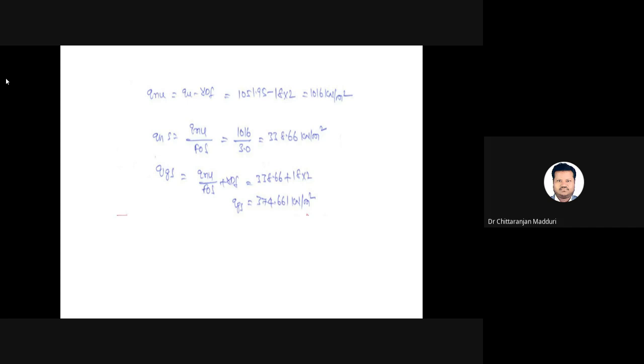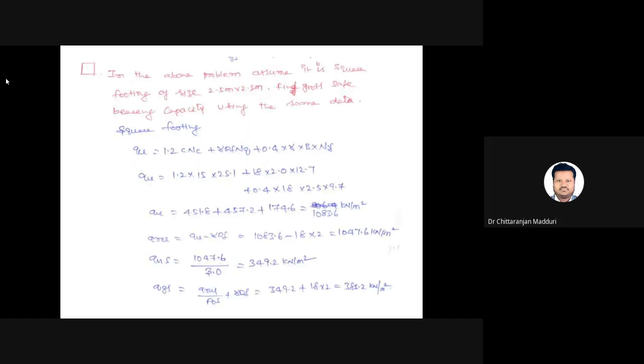So 1016 by 3 equals 338.66 kilonewton per meter square. Next, gross safe bearing capacity equals qnu by factor of safety plus gamma into Df. So 338.66 plus 18 into 2, the self weight of the soil above the foundation. So gross safe bearing capacity equals 374.661 kilonewton per meter square.